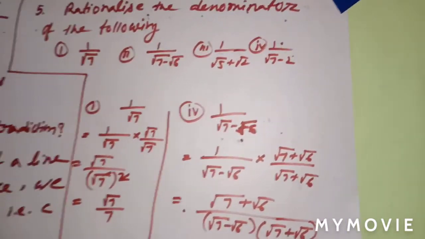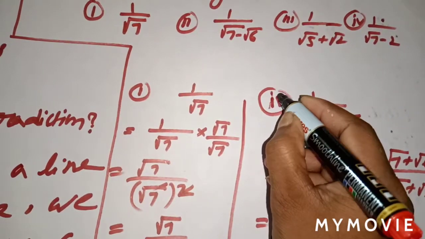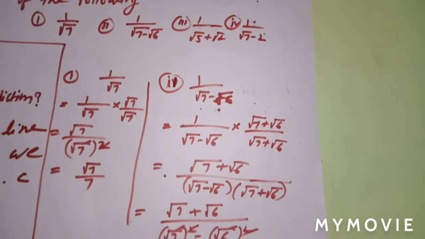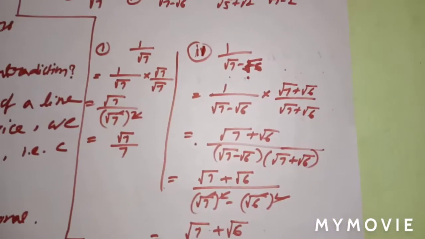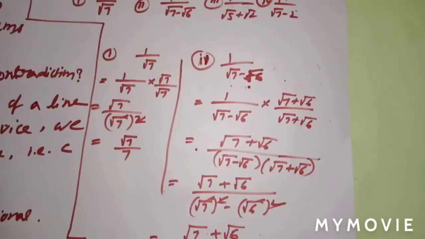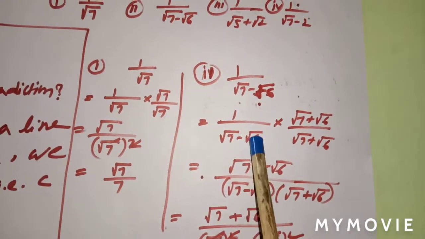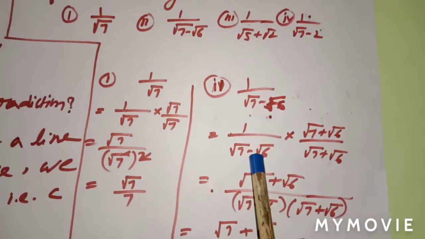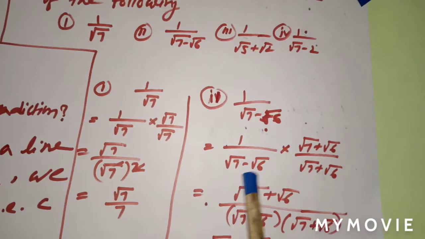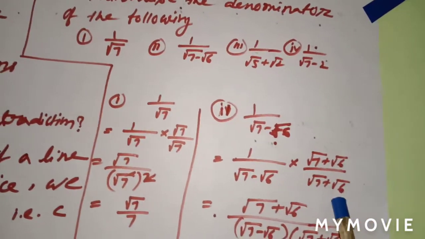Not 4 actually. This is 2. This is question number 2. Okay. So 1 by root 7 minus root 6. Now 1 by root 7 minus root 6. Now you can see there are two terms. So in case like that, either plus or minus. Now you have to see here plus or minus, it is minus. So you have to multiply by plus, like root 7 plus root 6 by root 7 minus root 6.